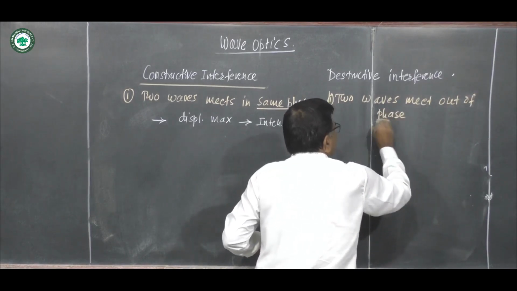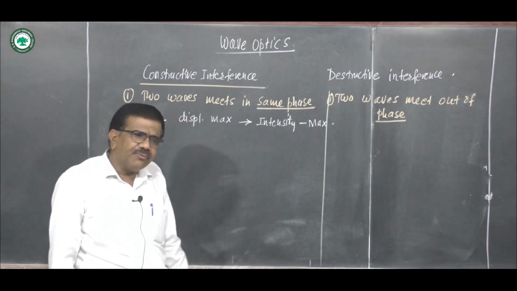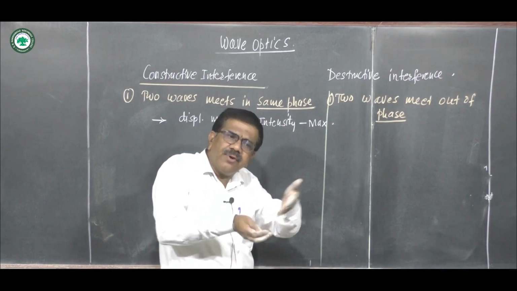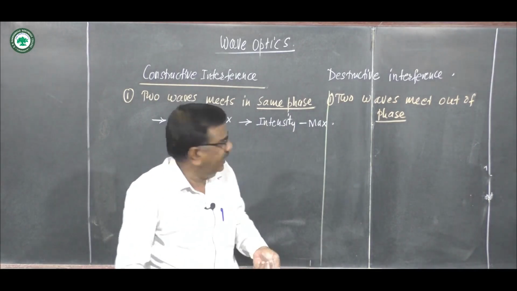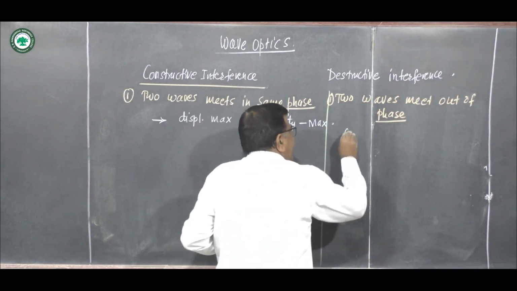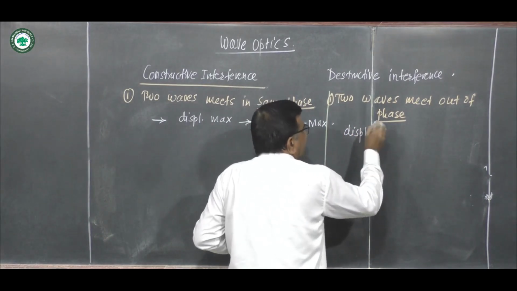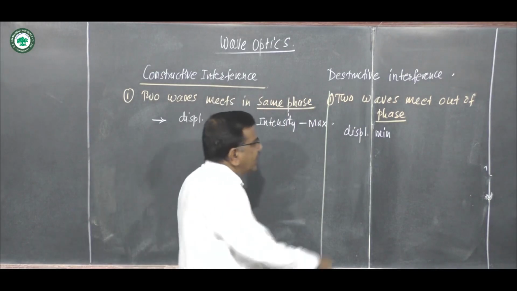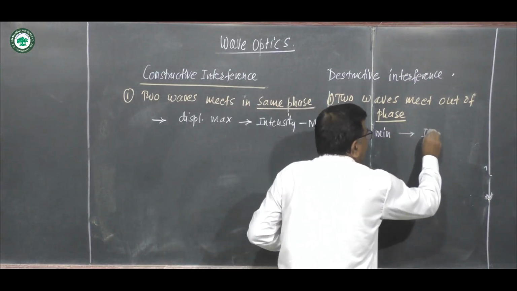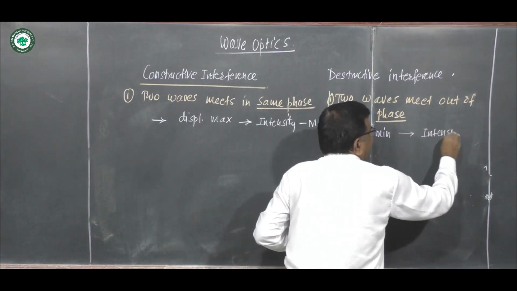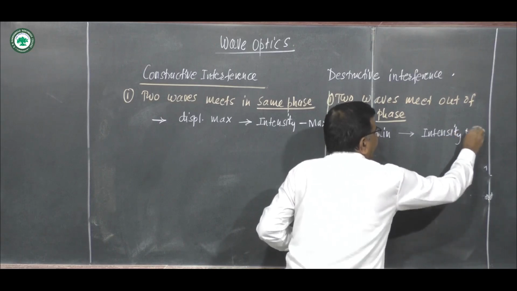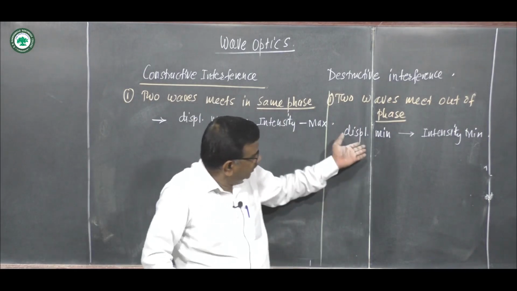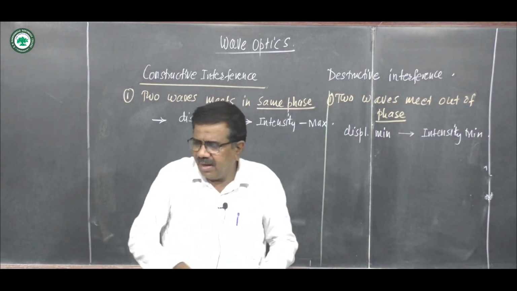Same phase means crest coincides with crest or trough coincides with trough. Out of phase means crest of one wave coincides with trough of other. Here displacement is minimum because there is a cancellation of displacement, and hence intensity of wave is also minimum. These theoretical points are very important. Displacement is minimum, intensity of wave is minimum.